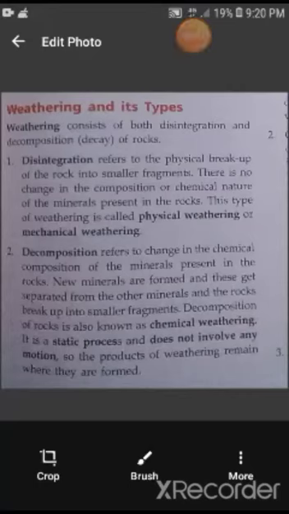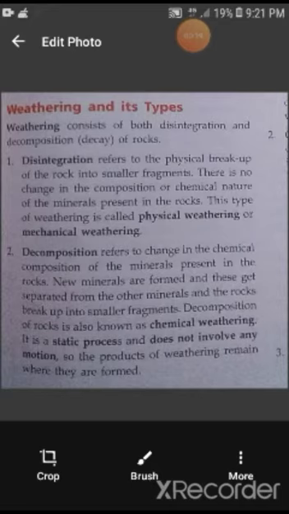Weathering and its types. Students, weathering consists of disintegration and decomposition of rocks. That means it consists of two processes known as disintegration and decomposition.